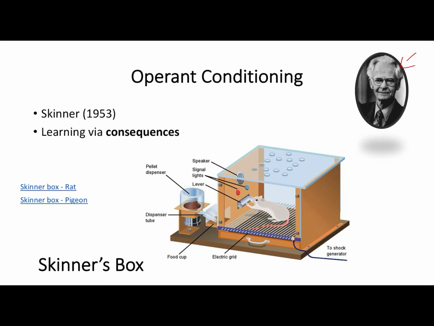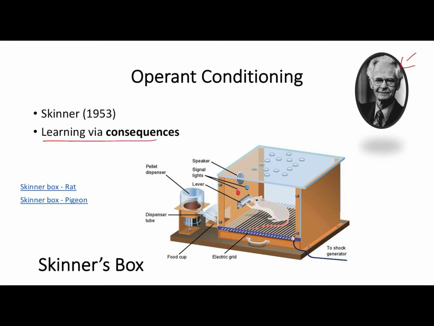And these behaviours produce consequences for that organism. Sometimes those consequences are desirable, they're positive, and sometimes they're negative and undesirable. Whether an organism is going to repeat that particular behaviour depends on the nature of these consequences. So this is why we say that operant conditioning is learning via consequences.